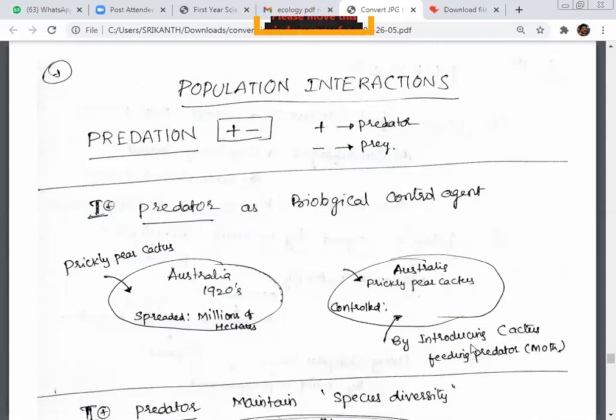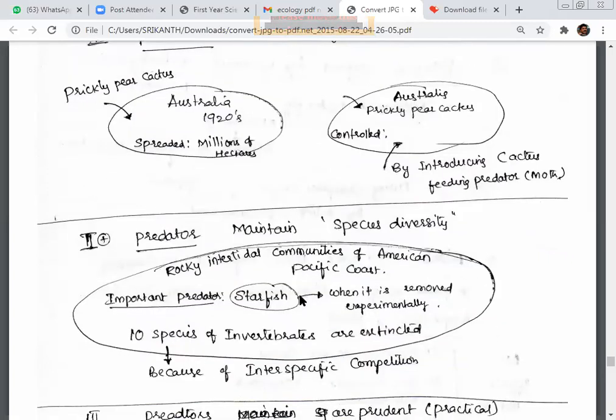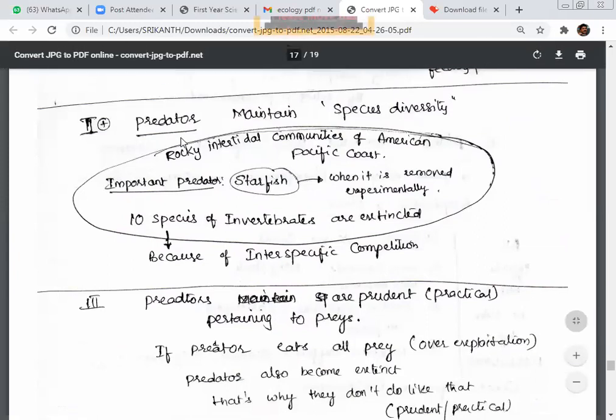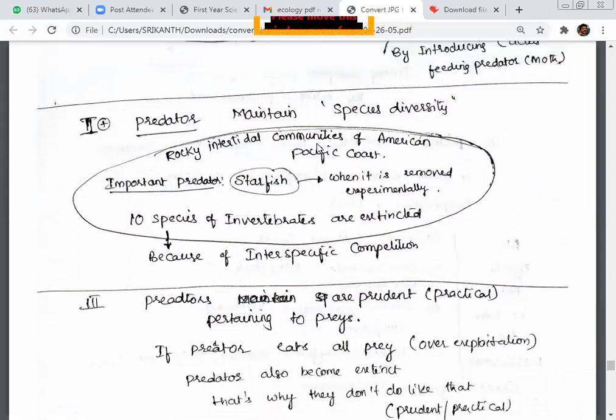So what we can understand from this is that the presence of predators regulates the prey population. Predator as a biological control agent. Predators also maintain species diversity. We have an example: the rocky intertidal communities of the American Pacific coast. There, an important predator is the starfish.